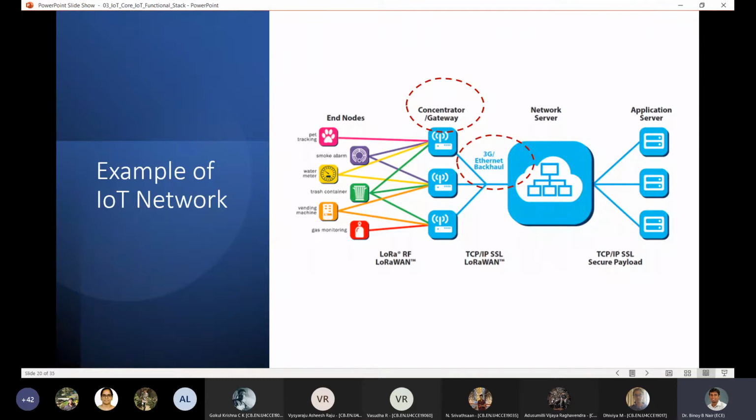So your pet tracking system that you're showing here could be working on Zigbee. Your smoke alarm could be working on Wi-Fi. Your water meter could be working on Sigfox. So you could have any protocol working on the front end, but they all need to be integrated. They need to be concentrated into one single set of data which makes sense at the back end. Right? So if all the data is coming from one single house, you should be able to package them properly, put them in a proper pattern and send it to the back end where the processing can happen in a decent fashion. So that is the idea of a concentrator.